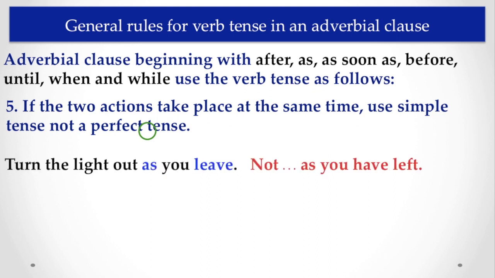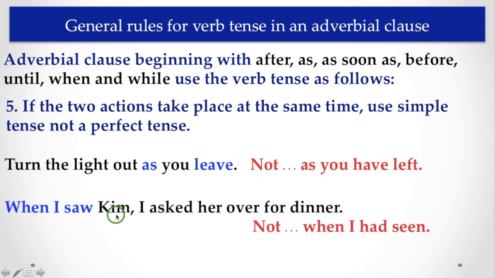What is this? Turn the light out as you leave. You never say as you have left, because in this example you do not use the perfect tense; turn the light out and leave, both actions take place at the same time.